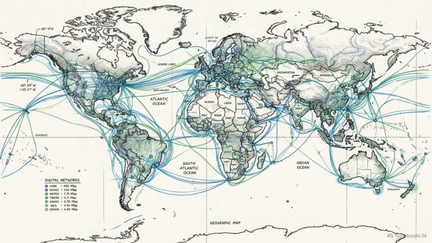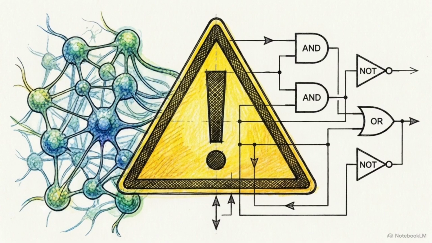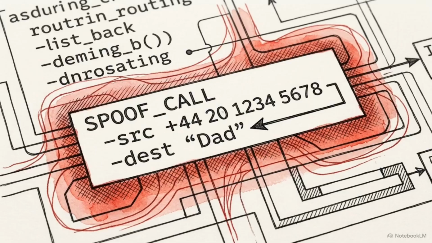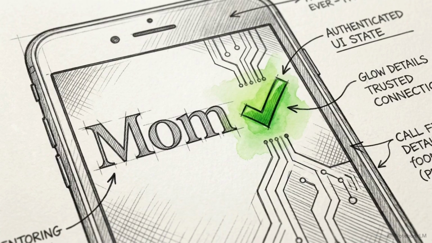Looking at this wide view of digital routing nodes connecting cellular networks, we introduce the concept of origin identity. There is a critical prerequisite flaw shared by both the AI call scanner and the deterministic screen share protection system. Both architectures rely heavily on a single triggering condition. The incoming caller must be classified by the phone as an unknown number. Threat actors routinely bypass this condition by using caller ID spoofing tactics to digitally impersonate known contacts, like family members, tricking the device into trusting the connection.